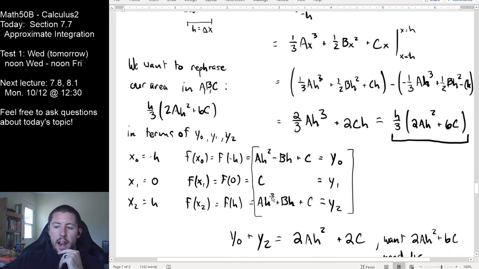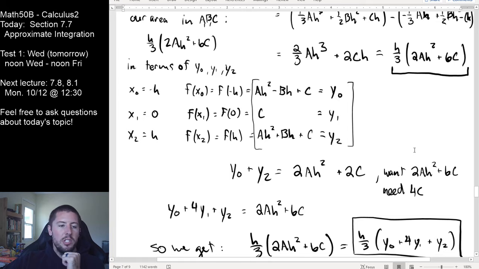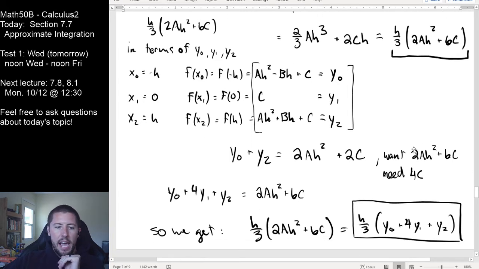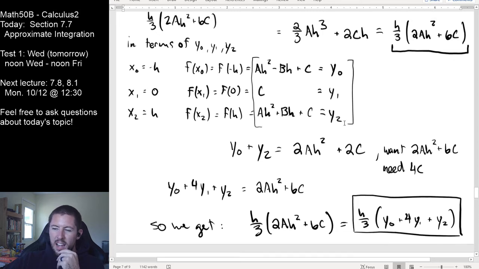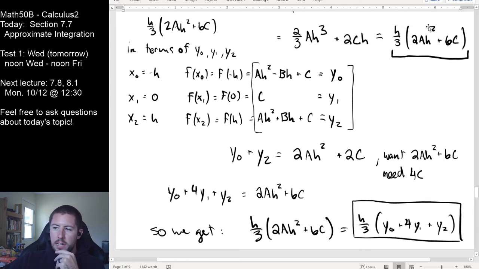And then we're just rewriting our area in terms of x and y instead of coefficients on a quadratic, because I don't want to find the quadratic. I just want to use 3 points. So this system now allows us to just use 3 points of information and output the area underneath the parabola of interest. So we did a little bit of eyeballing to see how we can rewrite the stuff inside the parentheses in terms of y0, y1, y2.